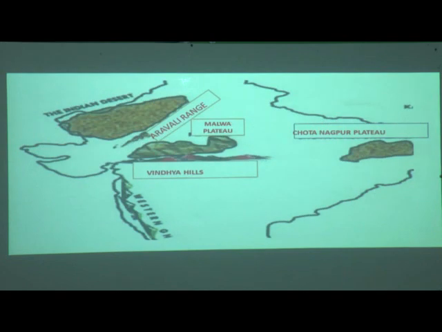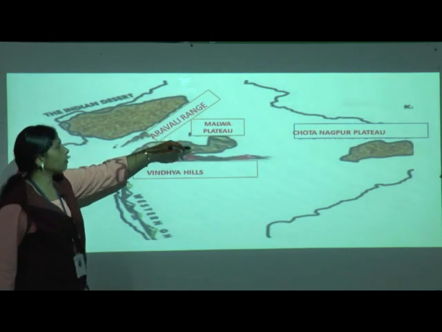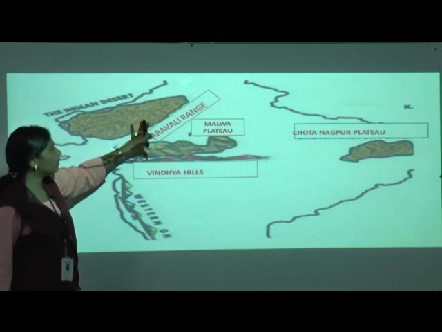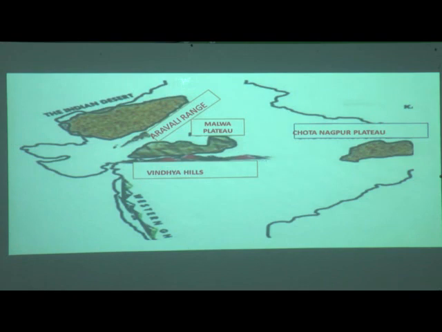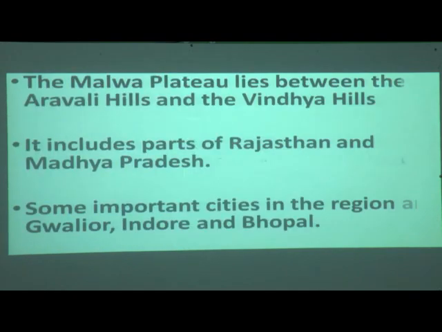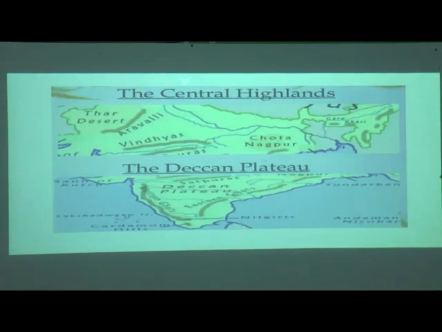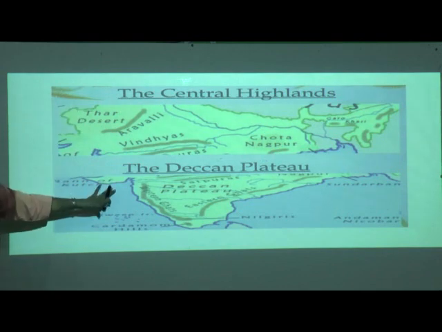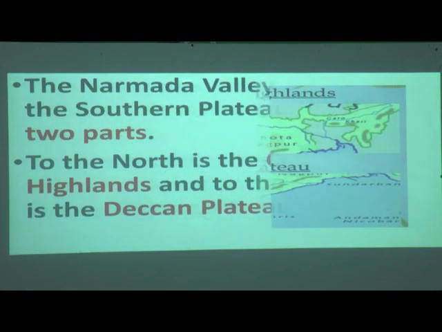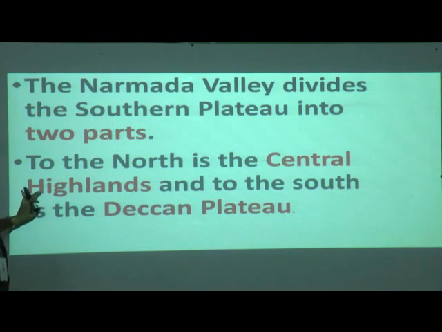So I told you where Malwa Plateau is. Malwa Plateau is between two, Aravalli and Vindhya Hills, in the middle. This is Chota Nagpur Plateau. So these are the two parts of the central highlands we have. How is it divided into two parts? Central Highlands and Deccan Plateau. Now the Narmada Valley divides it into two parts.